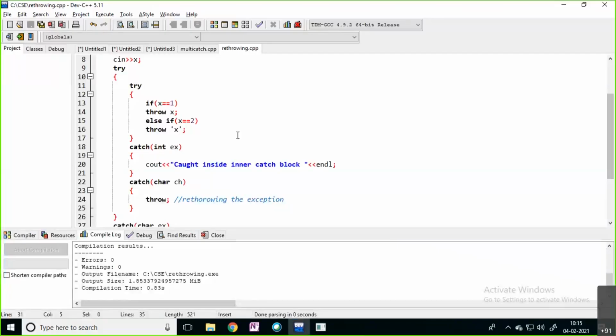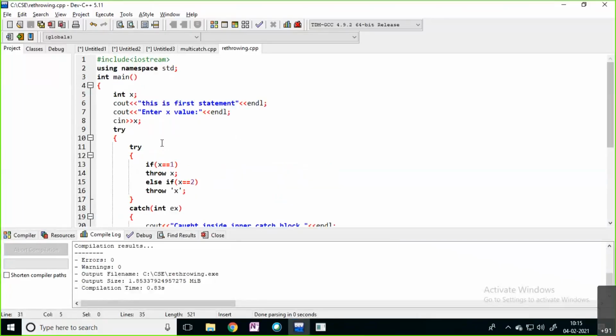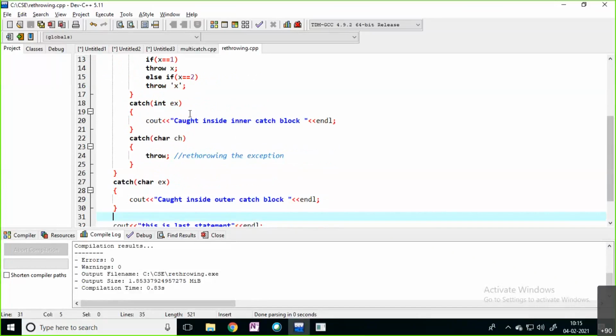But even in functions also, you can handle exceptions by using try and catch. We'll see one example of how you can handle it in functions.